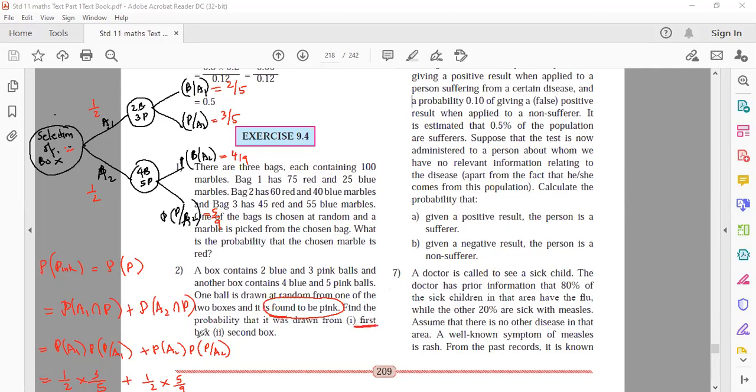Now, what is your question? Find the probability that it was drawn from the first box. So your answer is the probability of the first box. What is the notation for first box? A1. A1 given P. That is probability of A1 given P. I don't have space to write it, so write here: required probability.